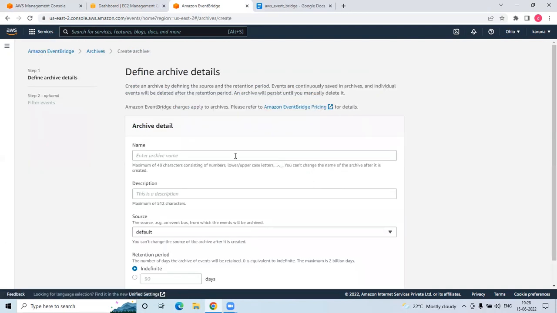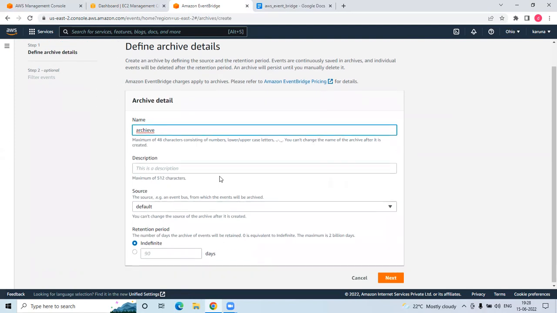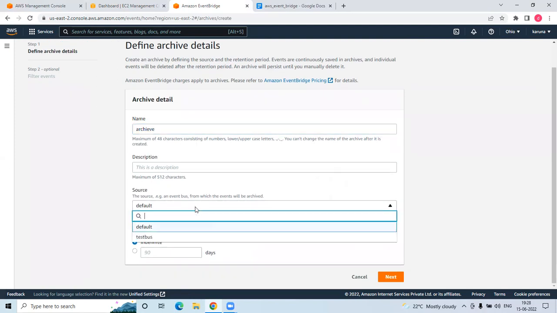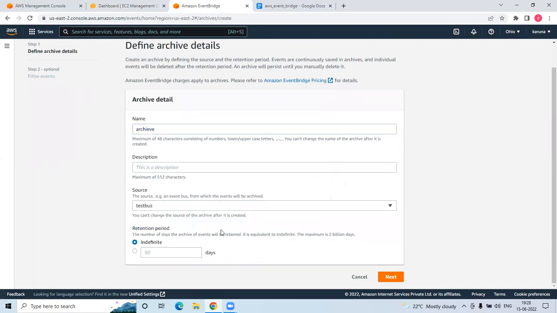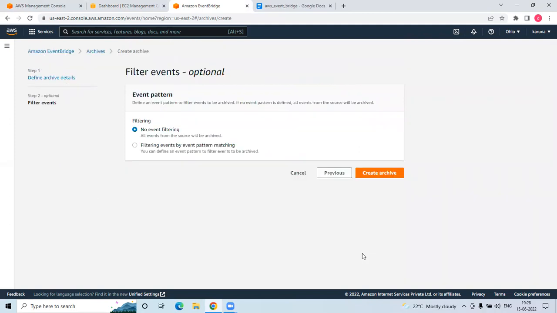Let's say create archive and give a name. You can add a description, and the source is my event bus. For how long? Let's say I want to delete after 7 days. Or you can give a maximum of 2 billion days also. But fine, after 7 days it will be retained.